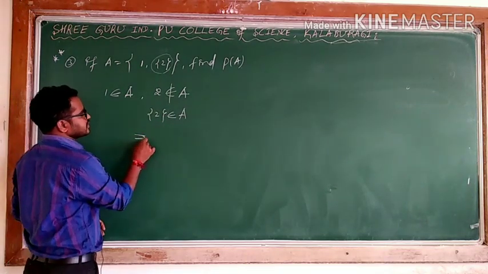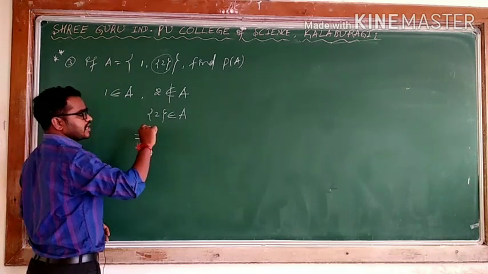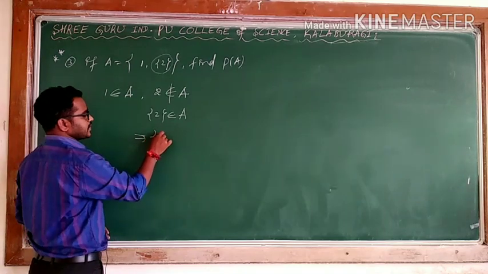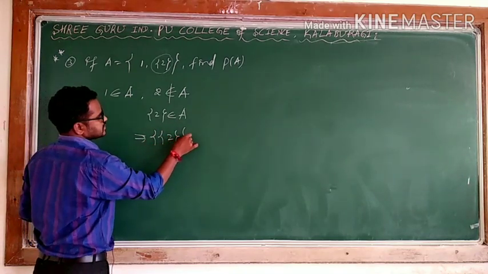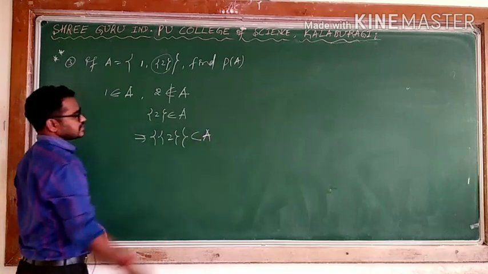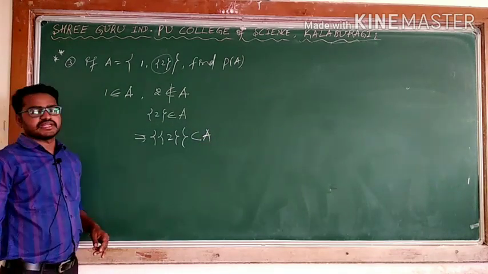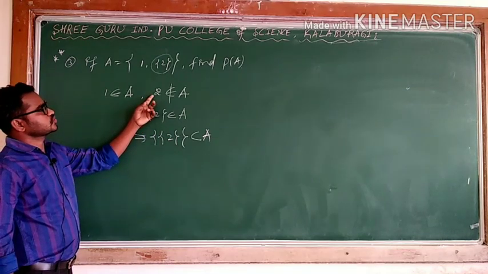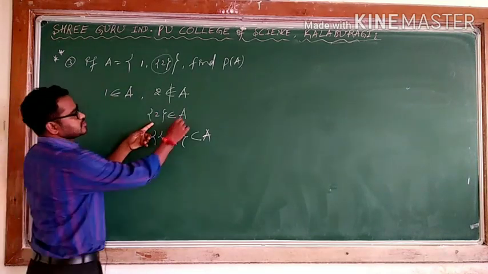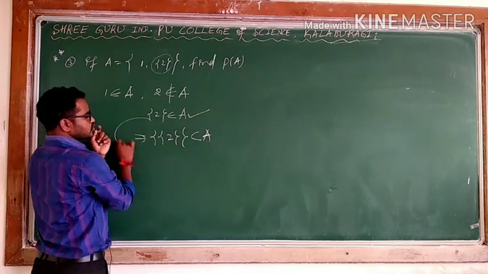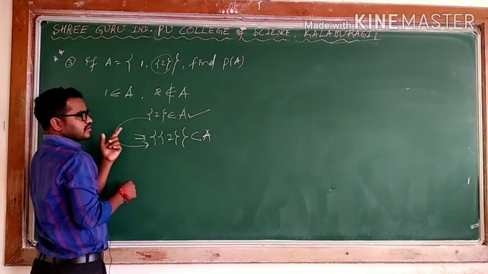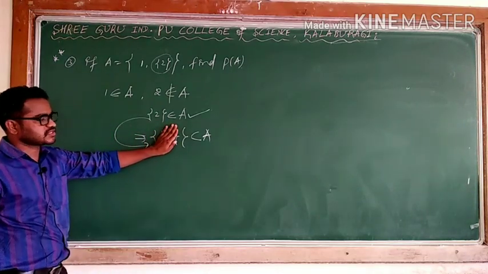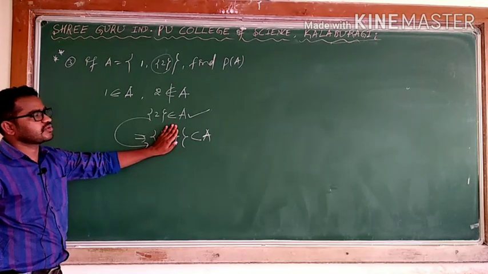It implies that if I am saying this is an element, and you want to make it a subset, you write it in the flower bracket. Now it is a subset of A. 2 does not belong to A, but this belongs to A. When it belongs, that is an element. When the element is covered in the flower bracket, it becomes a subset.